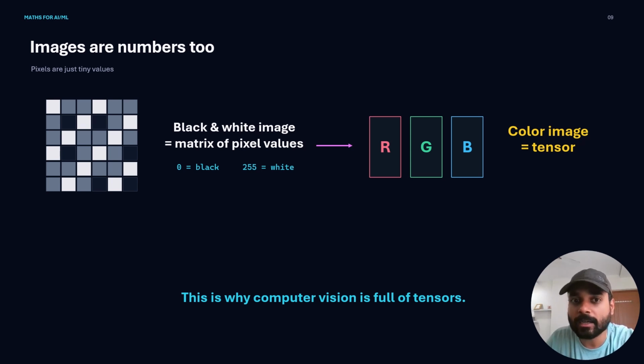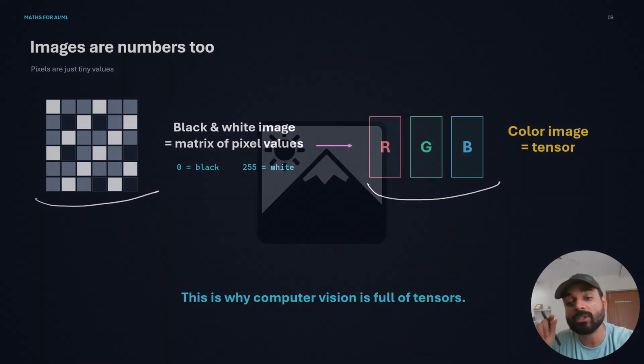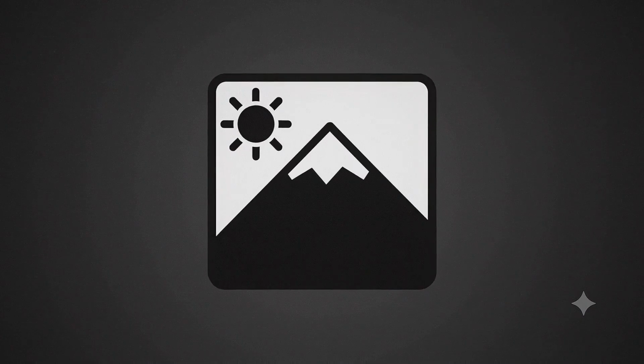A color image goes one step further. It has red, green, and blue layers, already discussed. A color image will have red, green, and blue layers, whereas a black and white image will only have a single layer, with the values in that 224 by 224 matrix lying between 0 and 255.